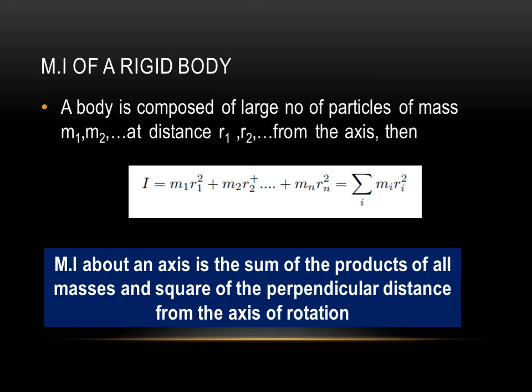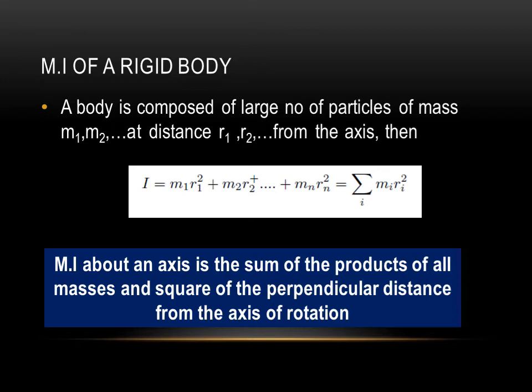Okay, so if you consider the moment of inertia of a rigid body, let us consider a rigid body rotating about an axis. So we can assume that the body is composed of a large number of masses.